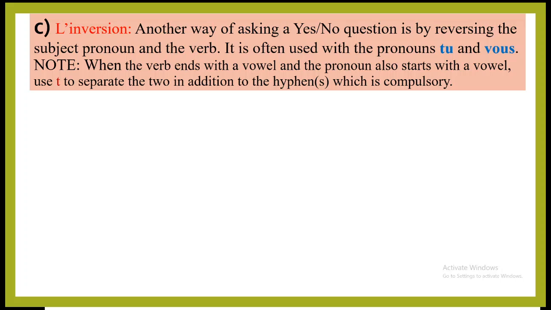Usually the pronoun comes before the verb. But in this way of asking questions, the verb should come before the pronoun.